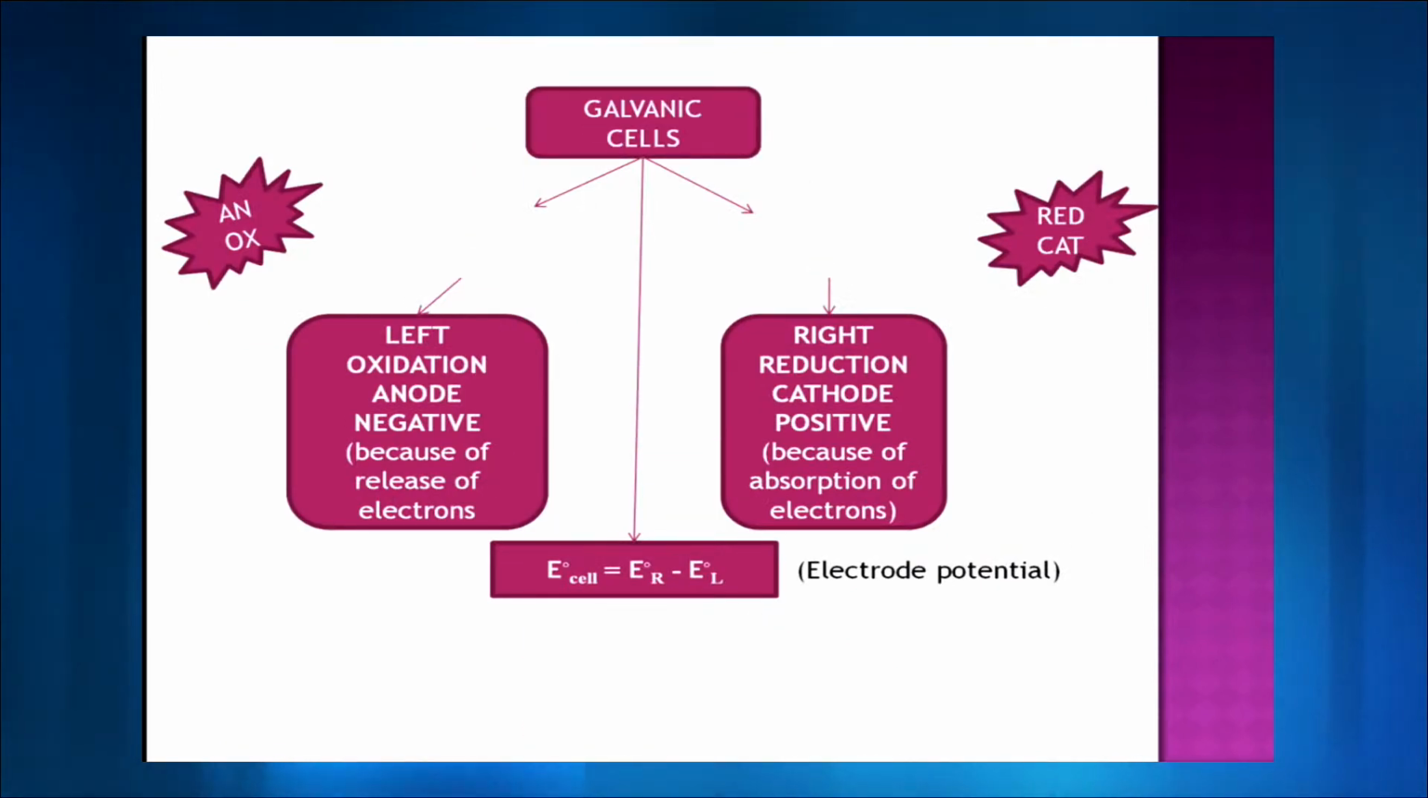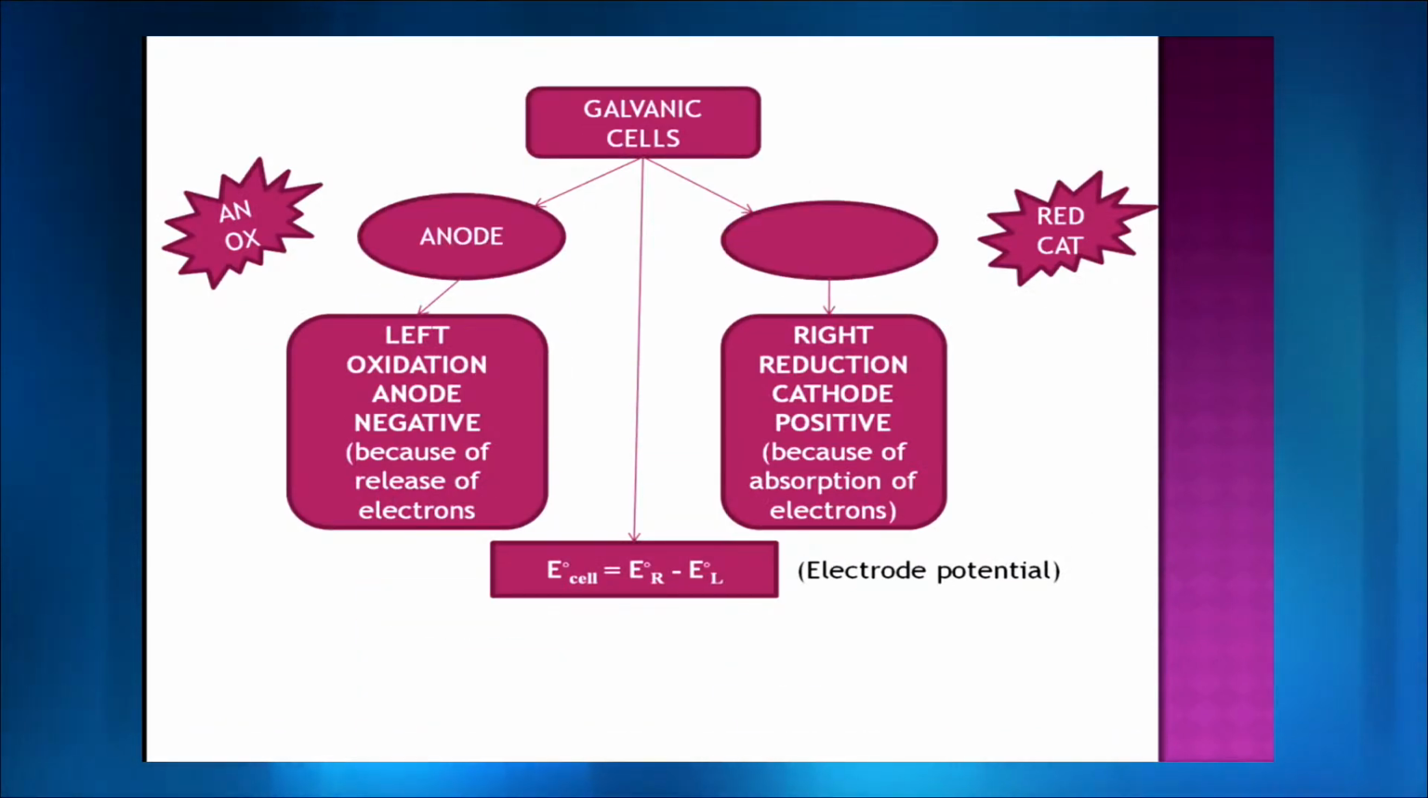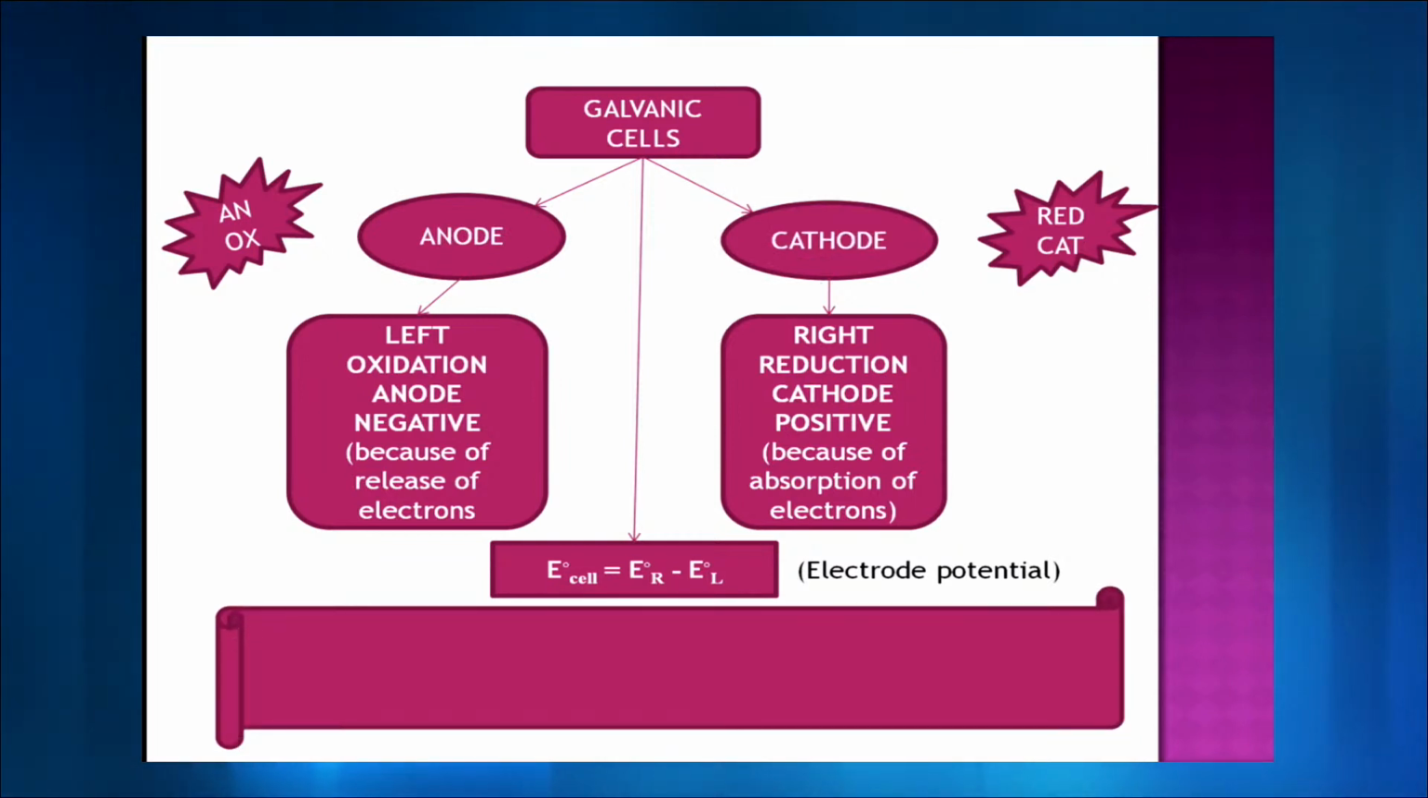Apart from that, the galvanic cells have two components, anode and cathode. The anode is the left part undergoing oxidation, will be called anode and will have negative charge. So "lone" you can remember, and for cathode you will have right, reduction, cathode and positive. We also remember it with another trick which is called an ox, red cat. So ox is an animal, cat is an animal. So we say an ox, red cat. So an means anode, ox means oxidation, red means reduction, cat means cathode.